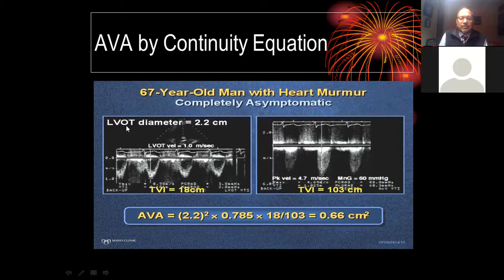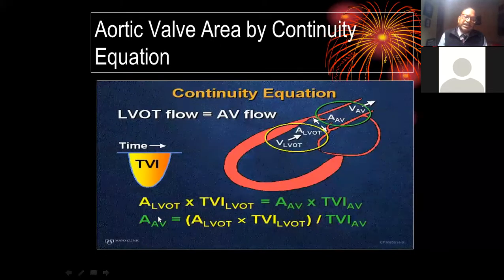Excuse me, Dr. Gupta, can you repeat the previous slide once again? Yeah, I'm repeating this previous slide. LVOT diameter is 2.2 centimeters. Okay. Then what is... 2.2 is LVOT diameter into 0.8785 into 18 and divided by 1. So this is a little modification. Let me go back and repeat this slide previously.